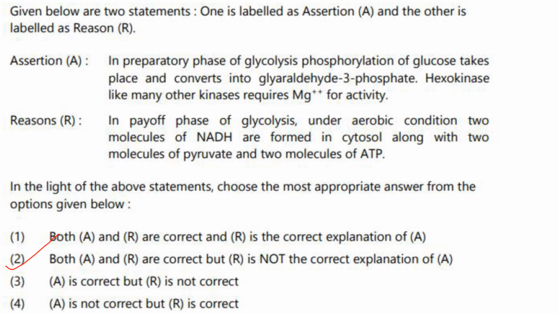Then next one. Given below are two statements, one labeled assertion and the other reason. Assertion: in the preparatory phase of glycolysis, phosphorylation of glucose takes place and it converts into glyceraldehyde 3-phosphate. Of course. Reason: hexokinase, like many other kinases, requires Mg2+ for its activity. That's also correct. In the payoff phase of glycolysis, under aerobic condition, 2 molecules of NADH are formed in the cytosol along with 2 molecules of pyruvate and 2 molecules of ATP. That is also correct, but the reason doesn't explain the assertion.